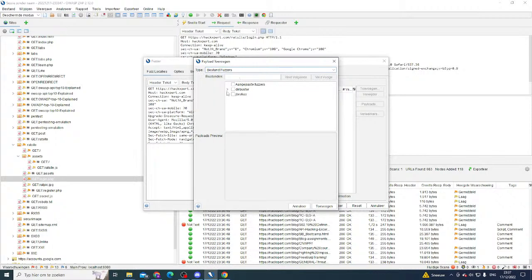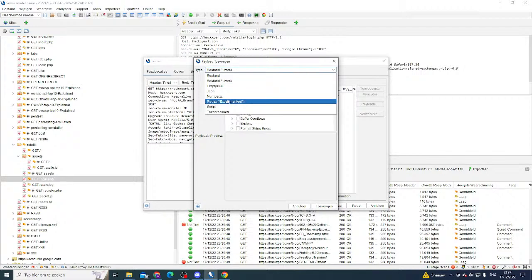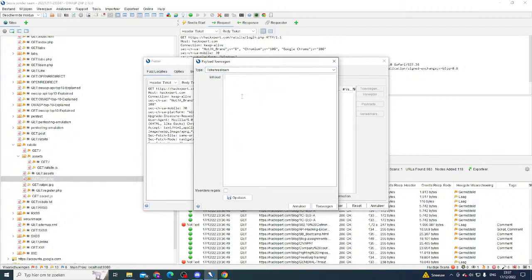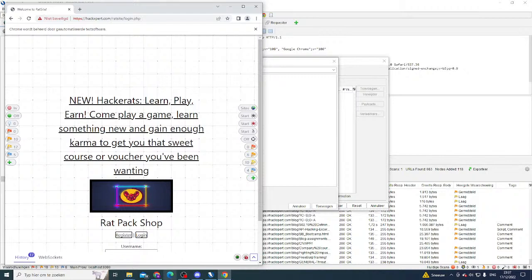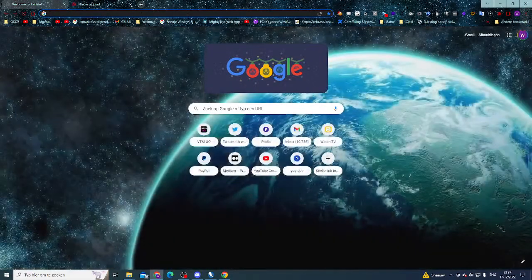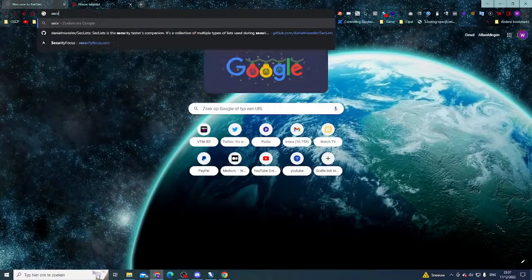File fuzzers, dirbuster, that's the directory list. I don't think that they have a PHP file list in here, so let's add one then, shall we? Let's just use a file. I think that's going to be easiest. What is this even taking? Yeah, this is just a list. Okay, let's just use a list then. That might be easier. We're going to get a list from, I think, SecLists.